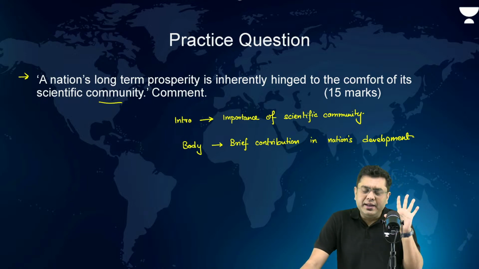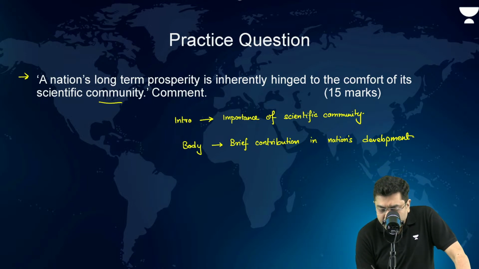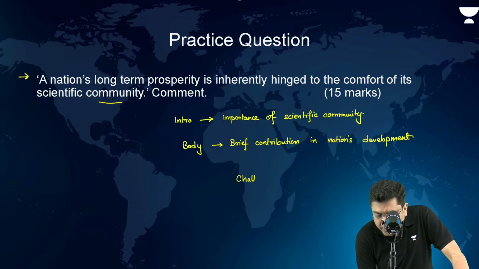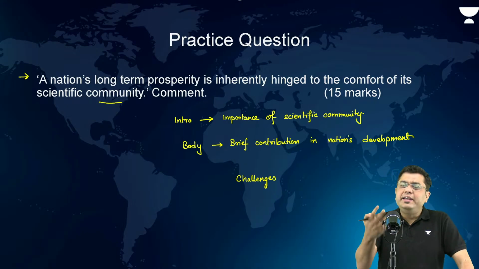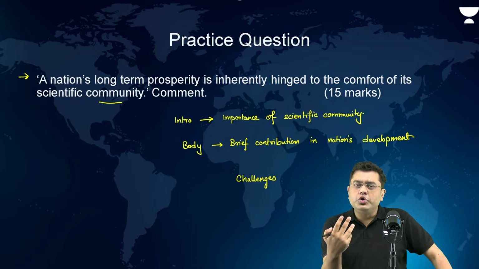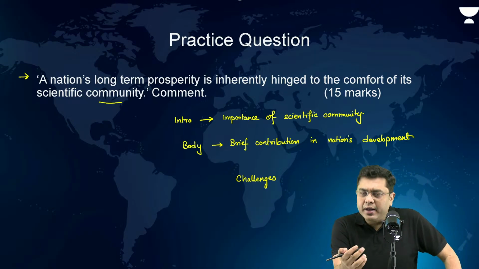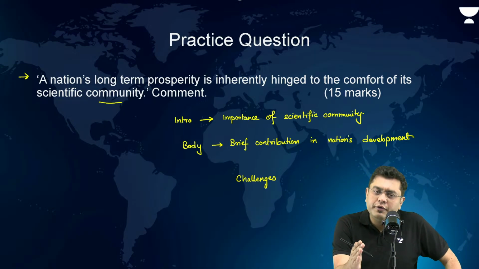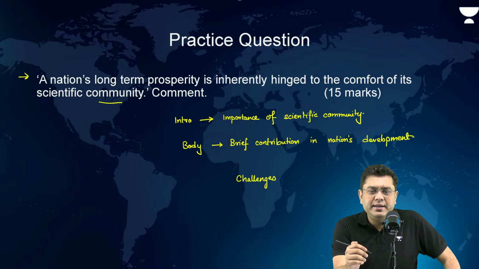So once you have done that, because it is a 15 marker, that is when you talk about the challenges. That despite all these contributions, inherent contribution, the scientific community in our country faces certain amount of challenges. What are the challenges? Can we start the line that necessity is the mother of invention? Why?